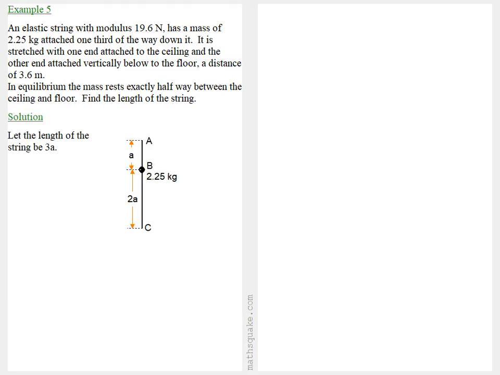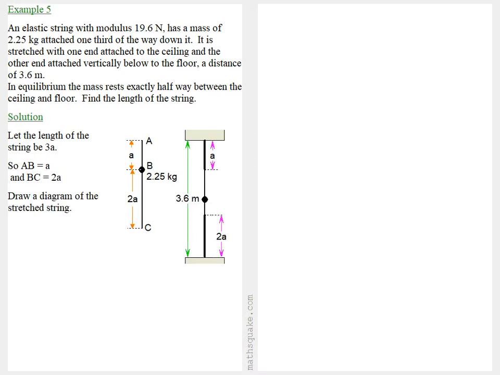Well, to solve this, we need to draw a diagram, and then let the length of the string be 3a. So AB is a and BC is 2a. And then draw a diagram of the string stretched between the ceiling and the floor. Now the mass hangs 1.8 meters from the ceiling and 1.8 meters from the floor. So the top part of the string is stretched by an amount 1.8 minus a, and the lower part of the string is stretched by an amount 1.8 minus 2a.